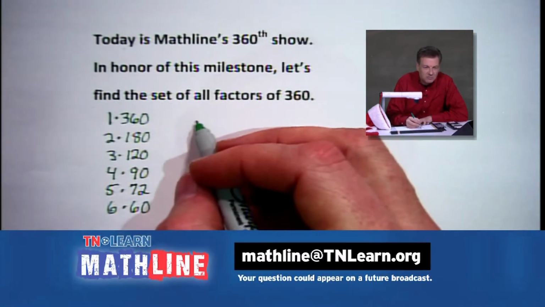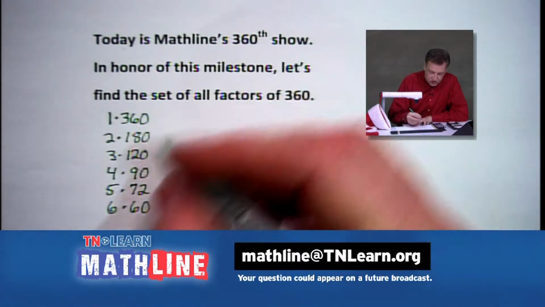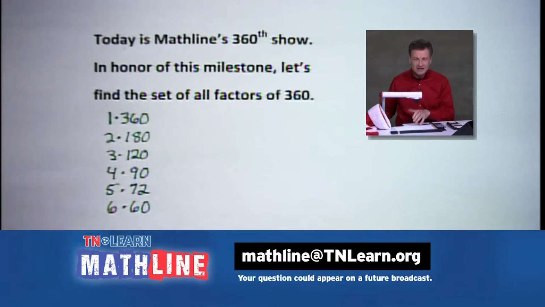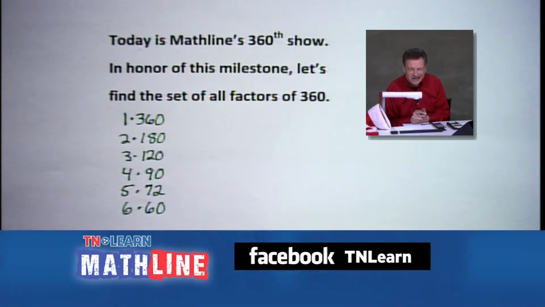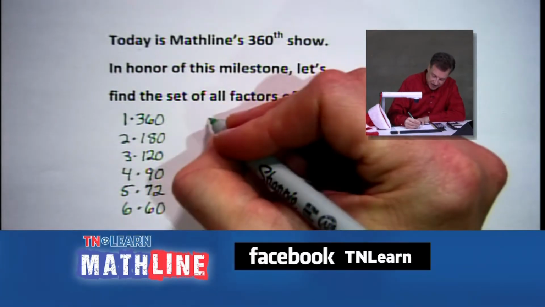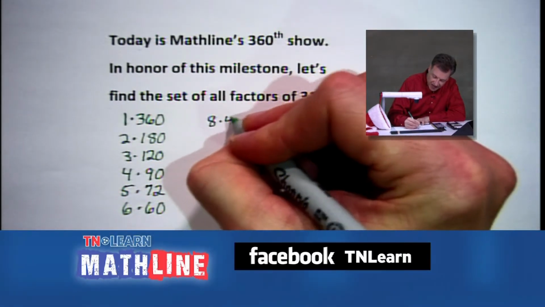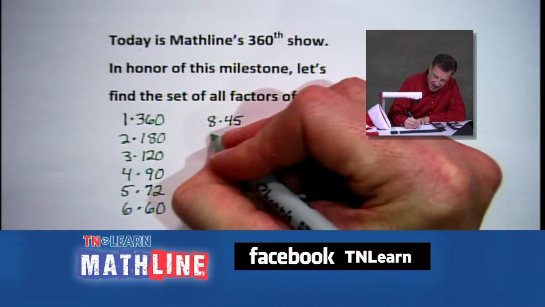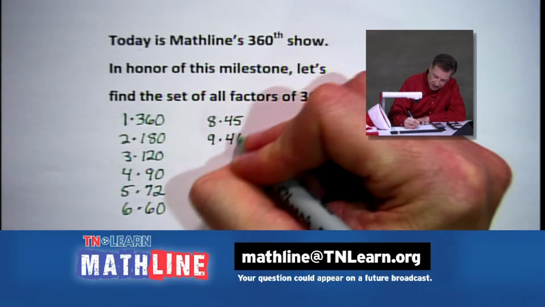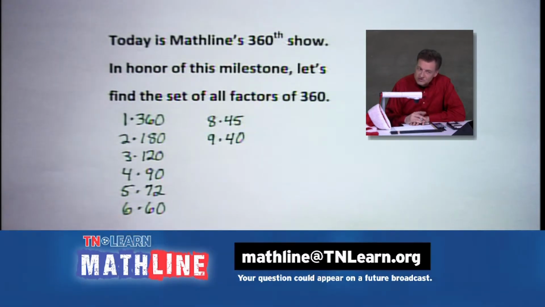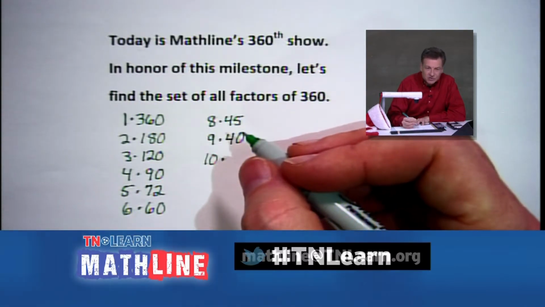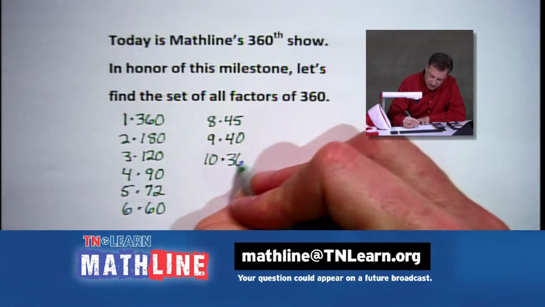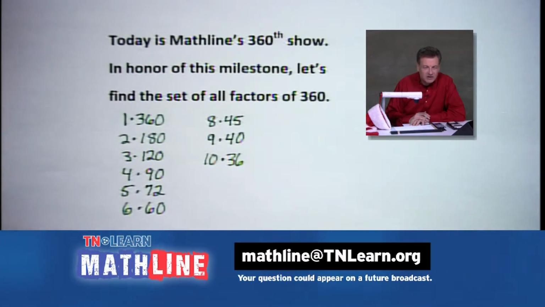Let's move another column over here. We're going to go to 7. No, we can't do 7. It's lucky 7, but we cannot do it here because 7 won't divide into 360 evenly. So let's go to 8. Let's pick up 8 times 45. How about it? 9 times a big old 40. Goodness, is every number working? Nope, 7 didn't work, but almost every other number has worked. How about it? Let's take 10. 36 times 10 will get it for you, okay?